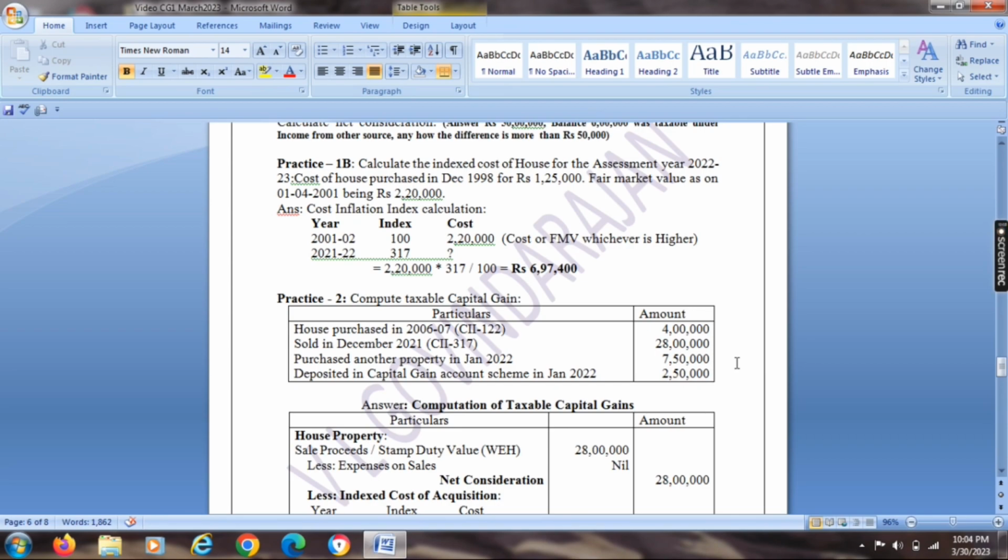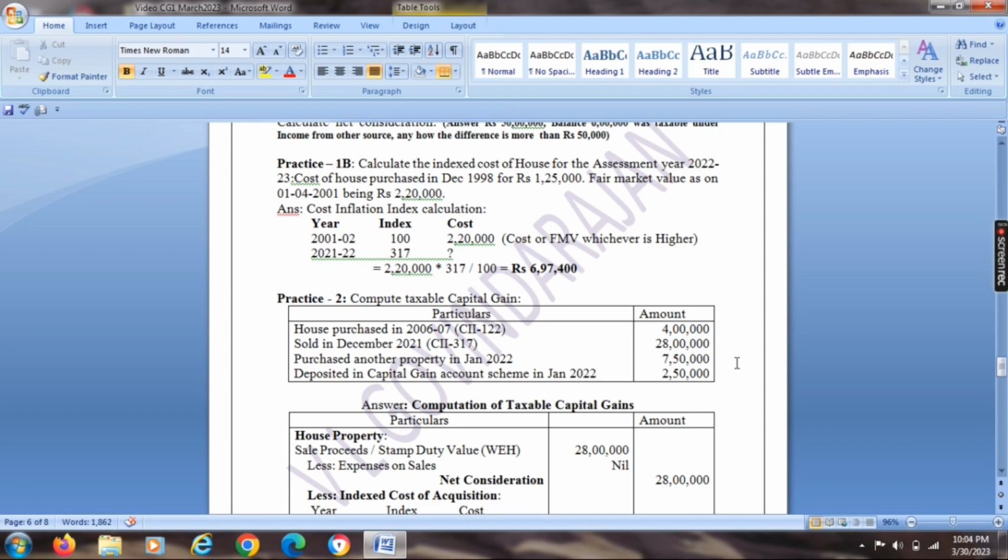See this example. The fair market value as on 1/4/2001 is 2,20,000. The actual cost before 1/4/2001 is 1,25,000, but the fair market value is 2,20,000. Whichever is the greater value, so 2,20,000. So we have to consider this 2,20,000 only when computing indexed cost of acquisition. Let's see the cost inflation index calculation.